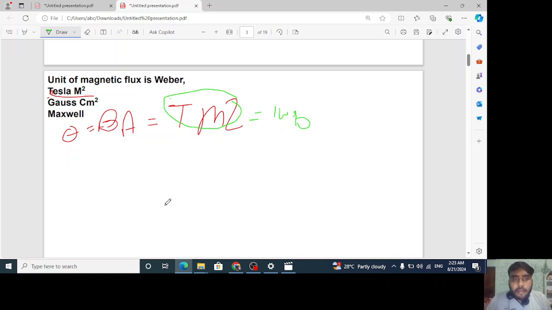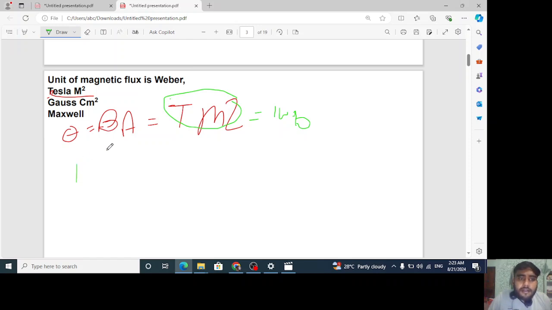And also in CGS, sometimes it is not asked anywhere, but sometimes it can be asked. So you can just remember that in CGS it is Gauss centimeter square, and Maxwell. And you can remember this, you don't need to go for its proof. It is not required, right?